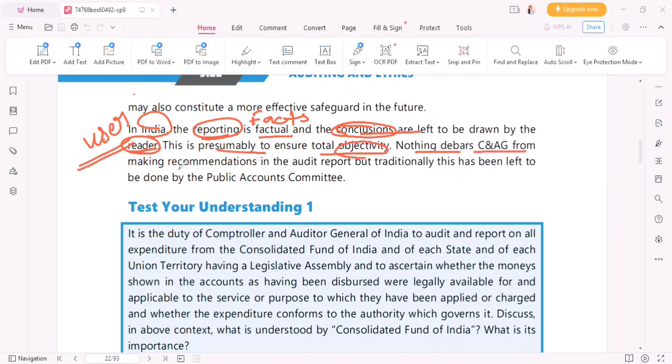Nothing debars CAG from making recommendations in the audit report, but traditionally this has been left to be done by the Public Accounts Committee. So means what, that CAG may give its recommendation about the audit, right? But traditionally this work is given to the Public Accounts Committee. Okay. Now let's move on.